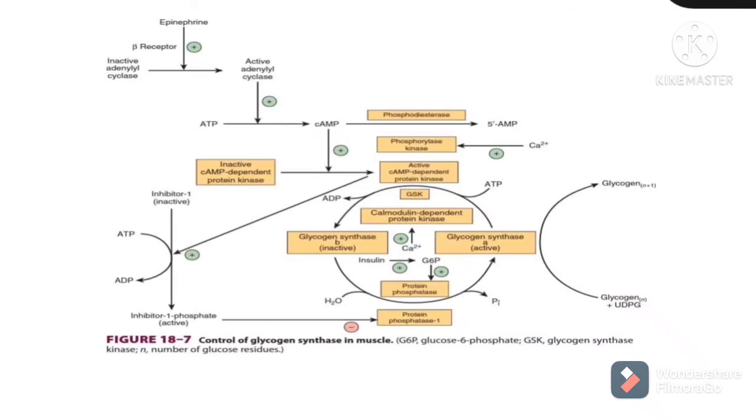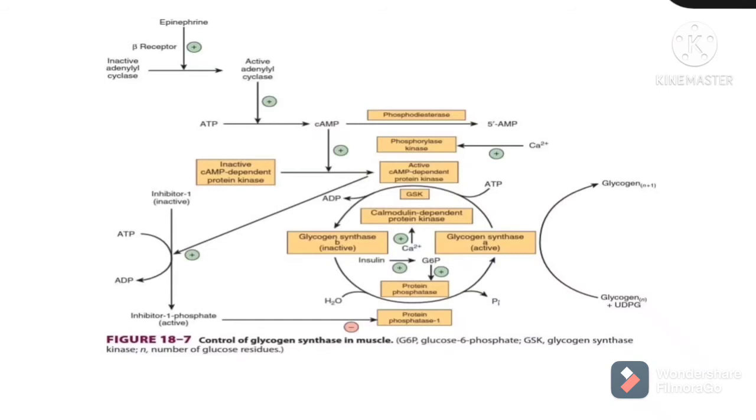The first thing, epinephrine. Epinephrine is the hyperglycemic hormone, or one of the hyperglycemic hormones, which activates the adenylyl cyclase, and this active adenylyl cyclase will now act upon ATP and convert ATP into cyclic AMP. This cyclic AMP will activate the cyclic AMP dependent protein kinase, which is going to cause the phosphorylation of glycogen synthase.